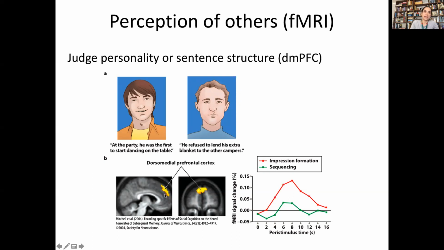And it turns out that a region in the prefrontal cortex, the dorsomedial prefrontal cortex here, was very highly activated in the condition where people had to form impressions versus when they had to see the same stimuli, but do a slightly different task, where they had to only look at the sequence of the order that the statements were made in. So this region seems to be involved with judging someone else, so perceiving someone else.